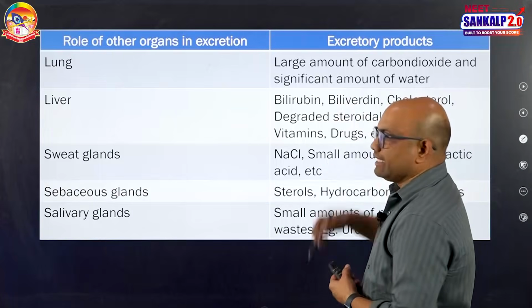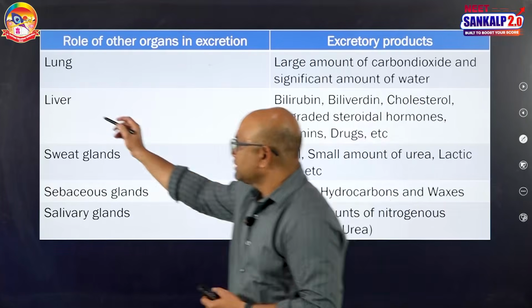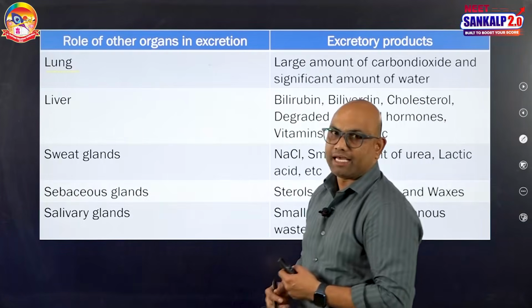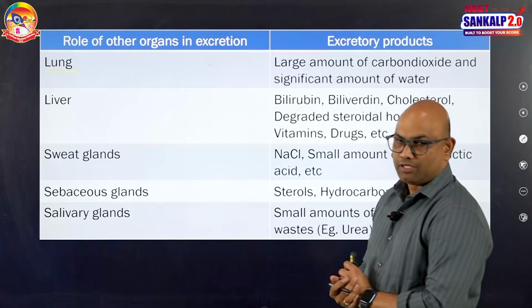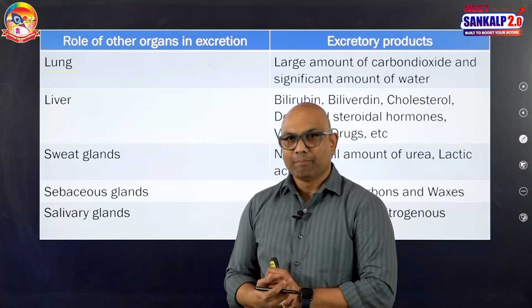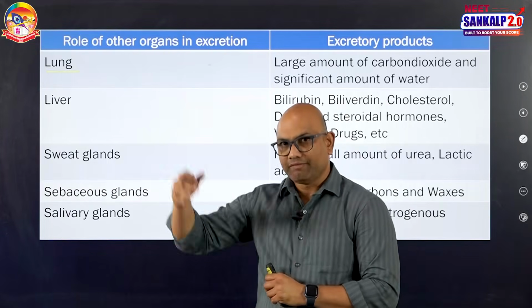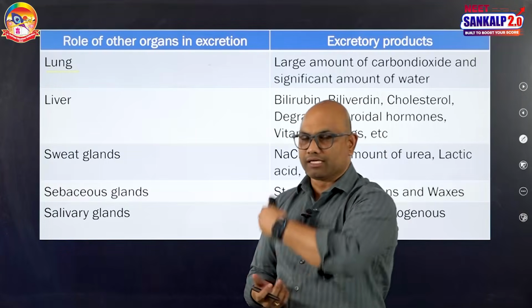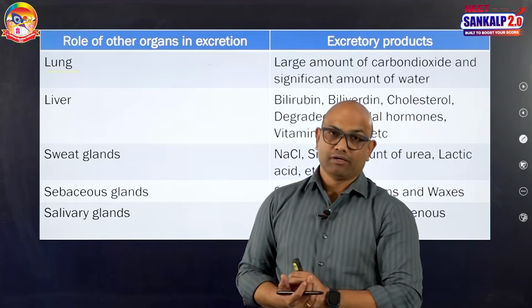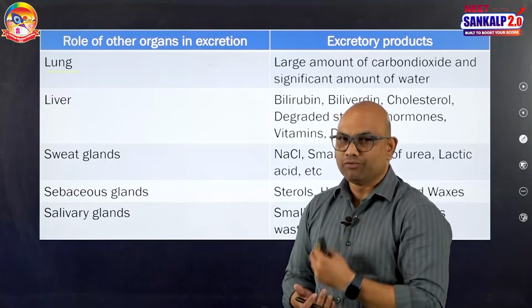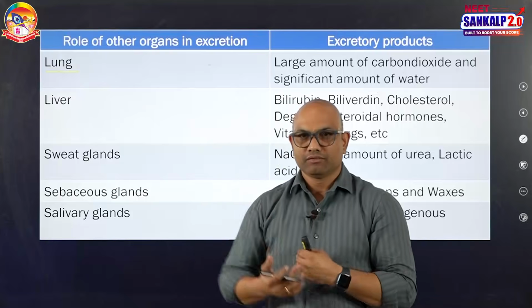Role of other organs in excretion. Lungs are involved in excretion of carbon dioxide and water vapor. How much carbon dioxide will be sent out per minute? In 1 minute, 5 liters of blood will be pumped by the right ventricle to the lungs. Each 100 ml of blood can deliver 4 ml of CO2. 100 ml delivers 4 ml.